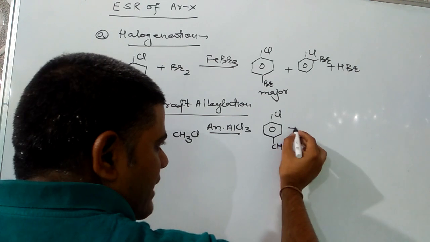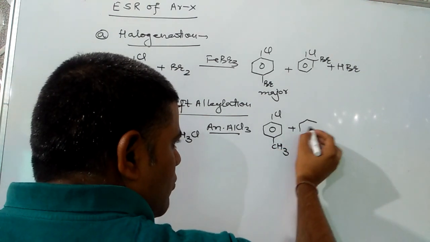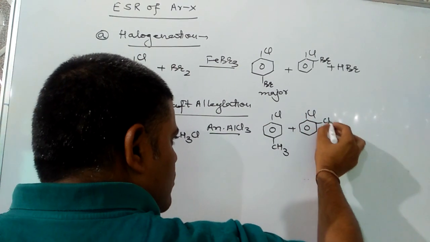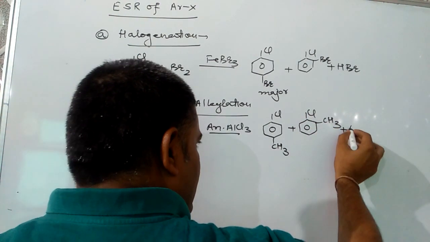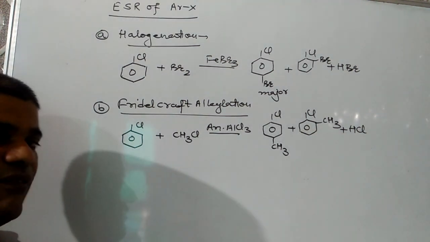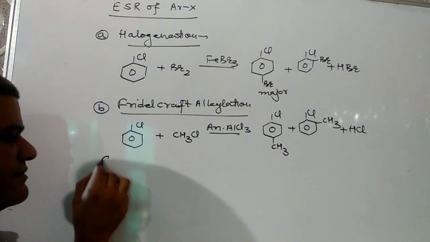So it is orthopara directing. So methyl group will go to para, that will be the major product, or ortho, that will be the minor product, plus HCl. As alkyl group is introduced, the reaction is known as Friedel-Crafts alkylation.